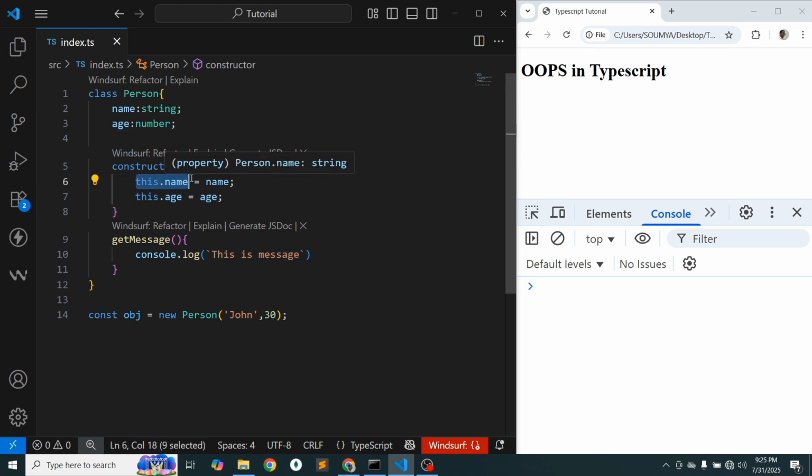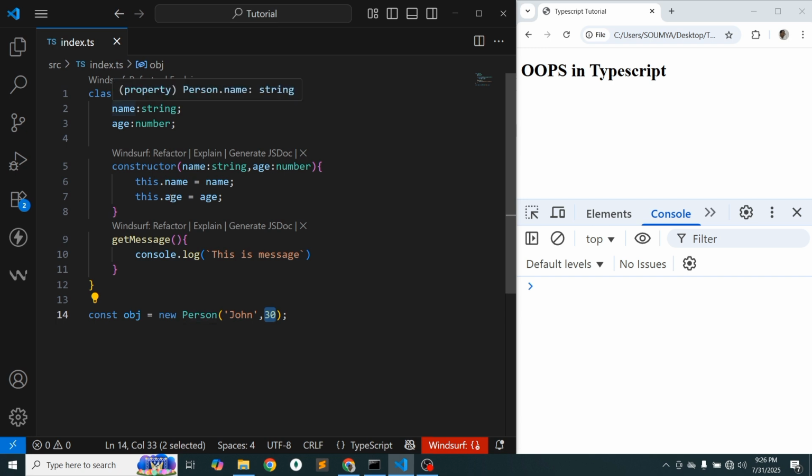Here we use this because we have a property, which is the name. So we are using that name, adding the value, or initializing the value into the name. So this.name equal to the name which we actually pass. Same like this.age is the age we pass when we create an object, and we are using the value here. So we are initializing the value.